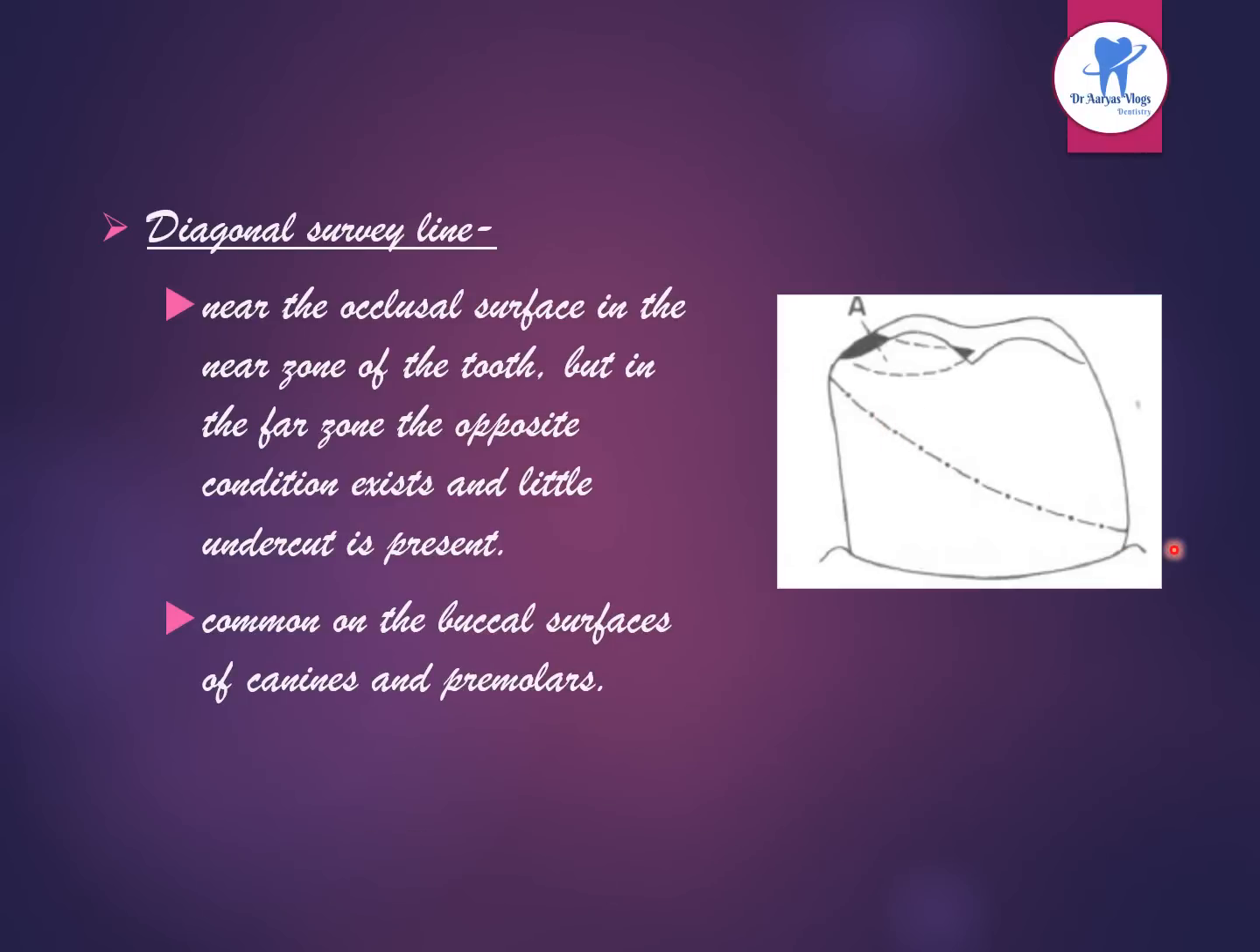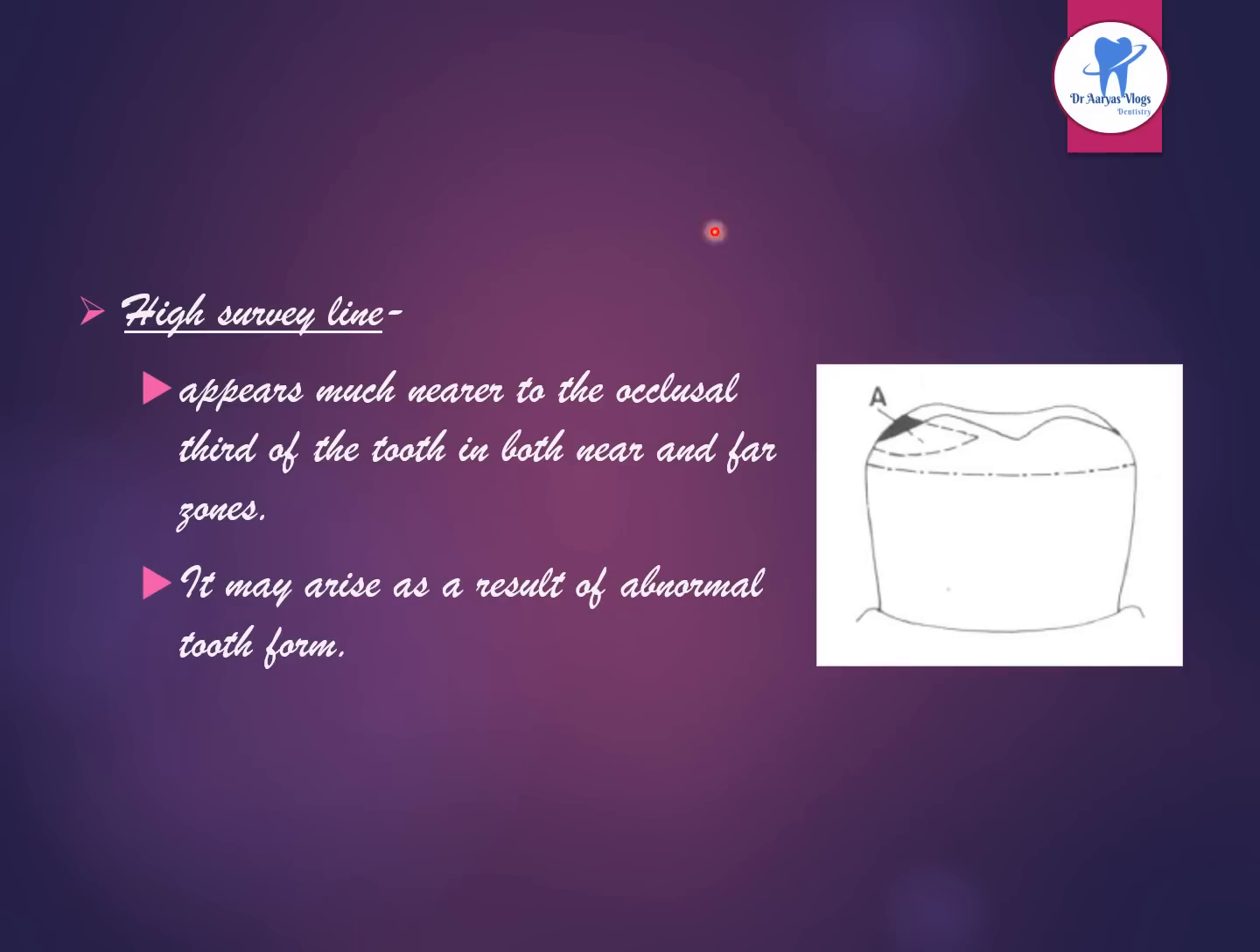This is the diagonal survey line, near the occlusal surface in the near zone of the tooth, but in the far zone, the opposite condition exists and a little undercut is present, common on the buccal surface of canines and premolars. This is the high survey line. It appears much nearer to the occlusal third of the tooth in both near and far zones. And it may arise as a result of abnormal tooth form.